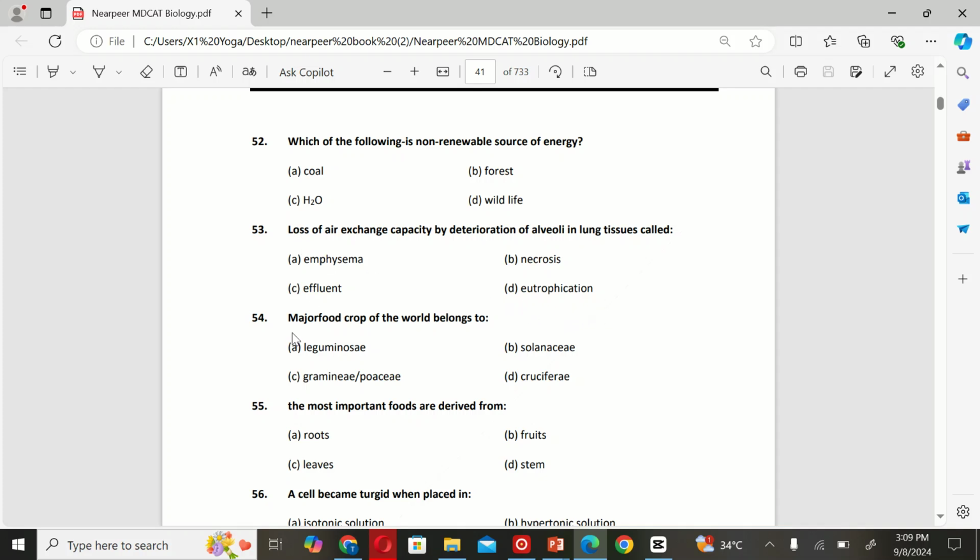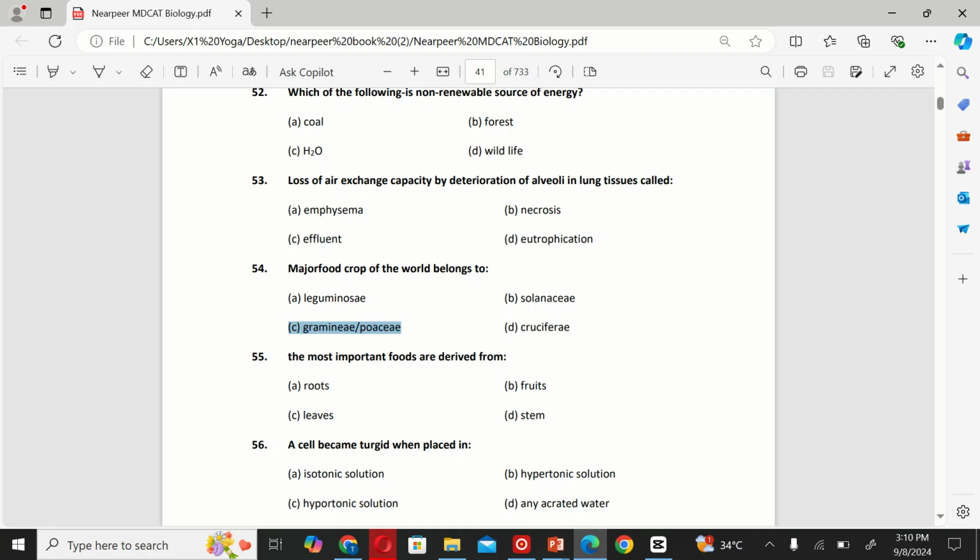The next MCQ: the major food crop of the world belongs to A. Leguminous. The correct option is C. The next MCQ: the most important foods are derived from A. Roots, B. Fruits, C. Leaves, and D. Stems. The correct option is B. Fruits.